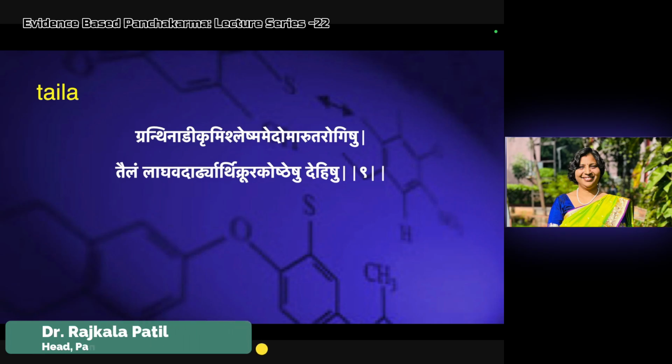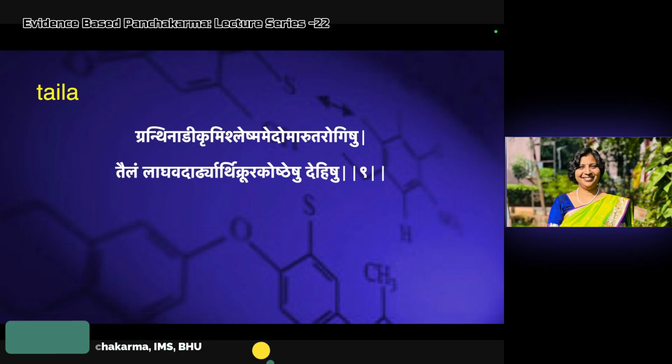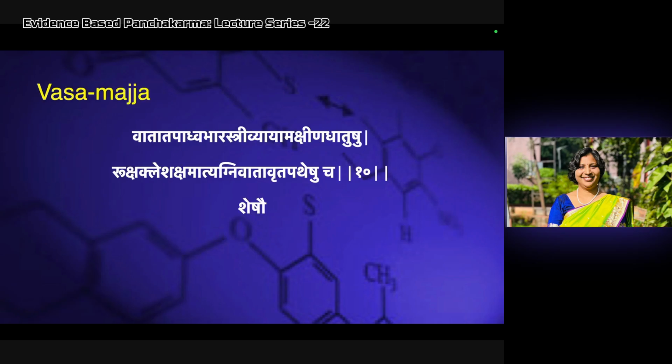Whether it is for Shamana or Shodhana, whenever we expect Laghava, Dardharthi, or Krura Koshta is there, we should go for the Taila. And whenever there is Kapha predominance, Medo roga, Vata predominance, Krumi or Nadi roga, the preferable Sneha is Taila.